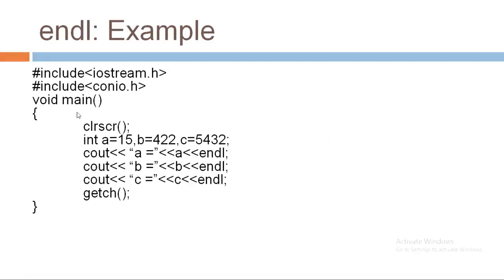Let's see the example. Here three variables are declared with three different values, and cout a equal to, and then at the end the endl manipulator. In the same way for the value of b and the value of c. Here three instructions are written. Each and every line has endl as a new line character. So what happens in the output? All these three values will be displayed on separate lines.